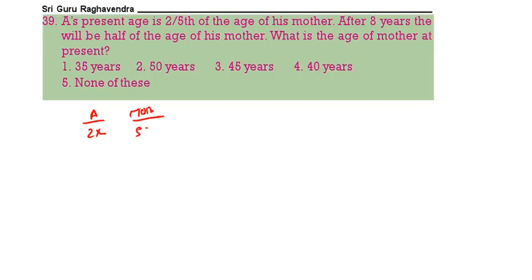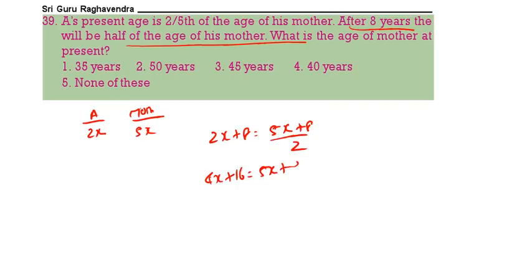Mother's age will be 5x. After 8 years, his age will be half the age of mother, so 2x plus 8 is equal to (5x plus 8) by 2. Therefore 4x plus 16 is equal to 5x plus 8. X value is 8. What is the present mother's age? 5x, that means 5 into 8. What is 5 into 8? 40. 4 is the correct answer.